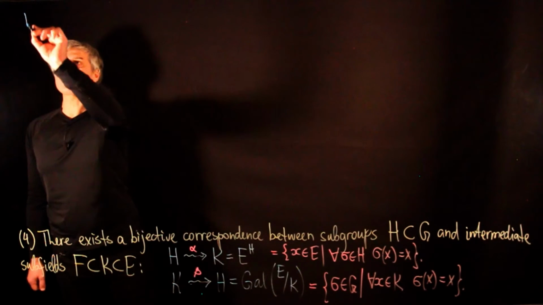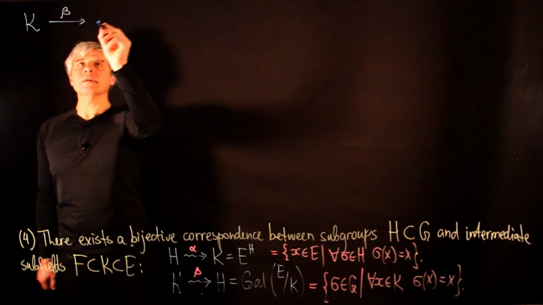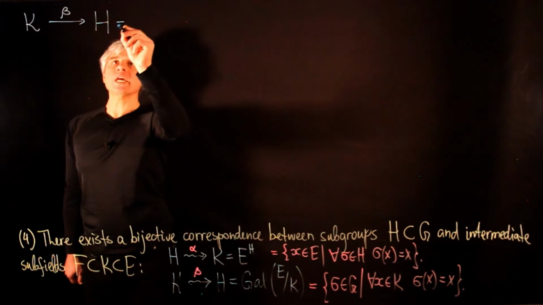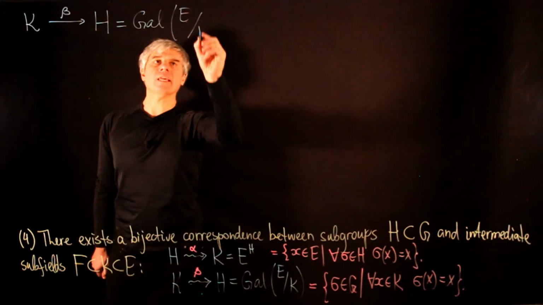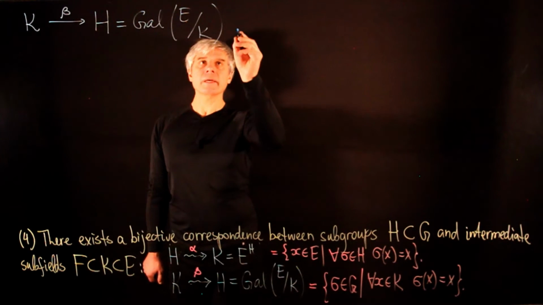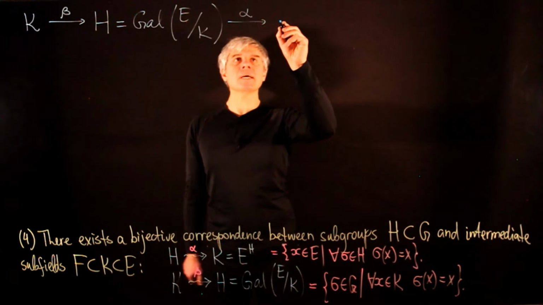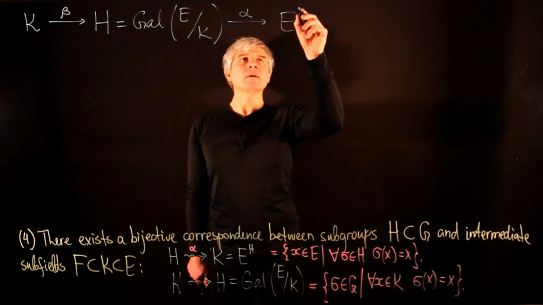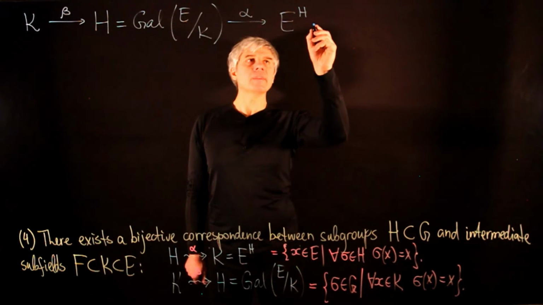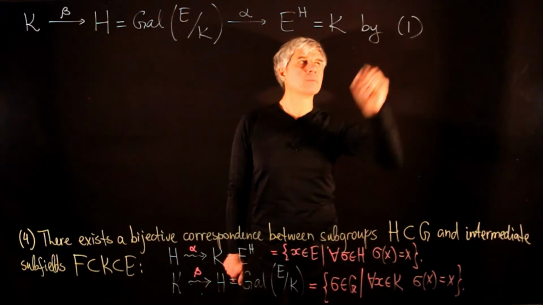Let us start with a subfield K and apply our map beta and obtain a subgroup H, which is the Galois group of E over K. And then apply the map alpha and obtain the subfield which is the fixed points of E under H. But this is equal to K by our property 1.